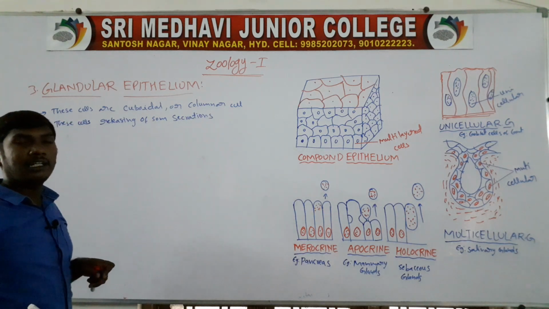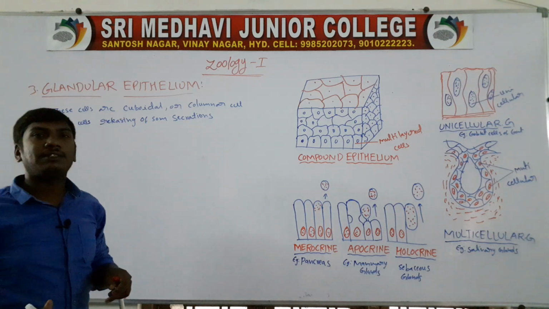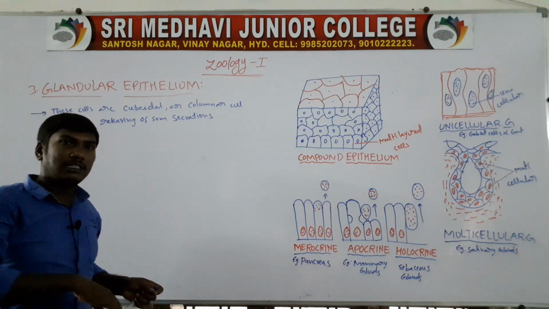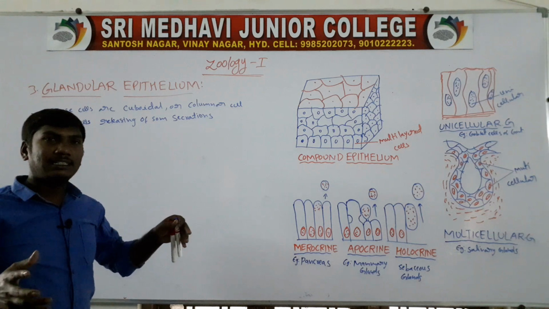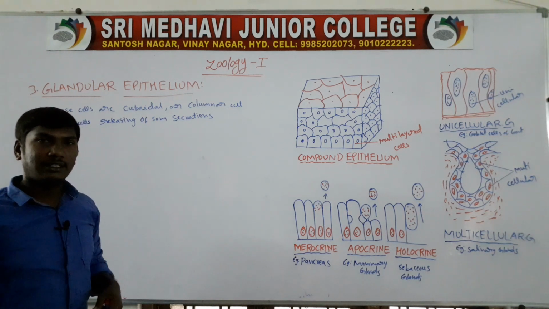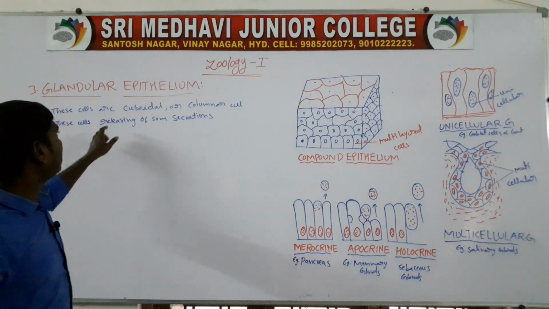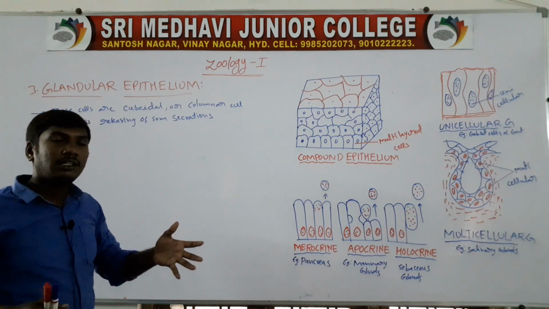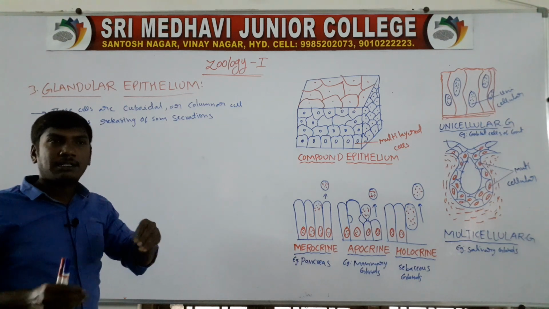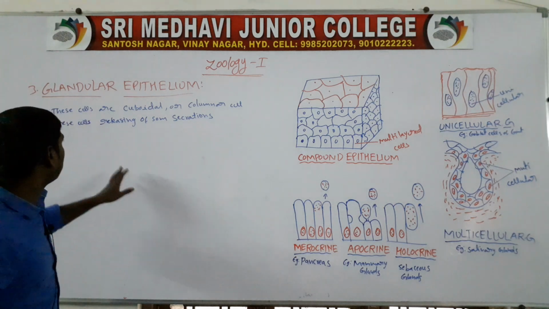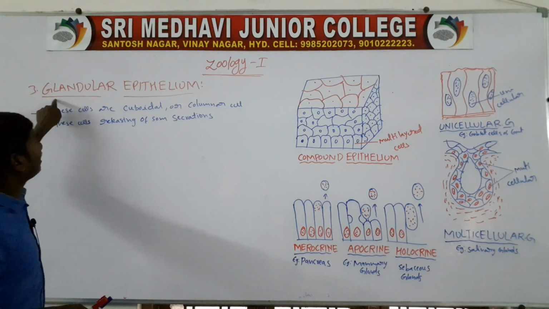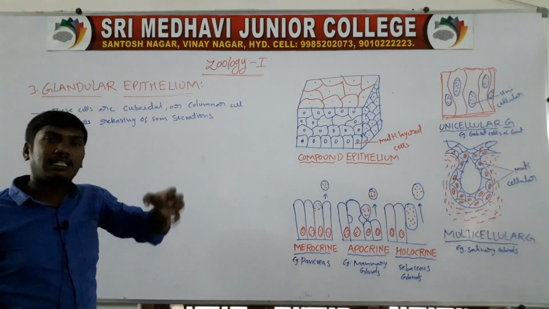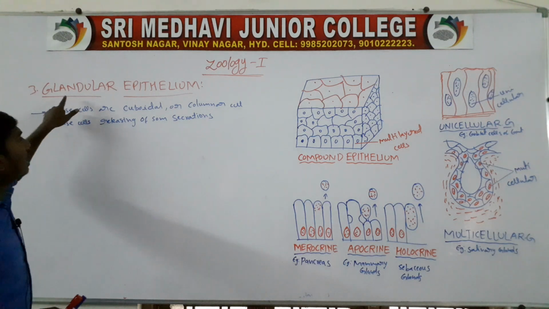So the epithelium is called the glandular epithelium. Glandular epithelium means the cells present are cuboidal or columnar cells, but they are releasing some secretions. So that epithelium is called the glandular epithelium.